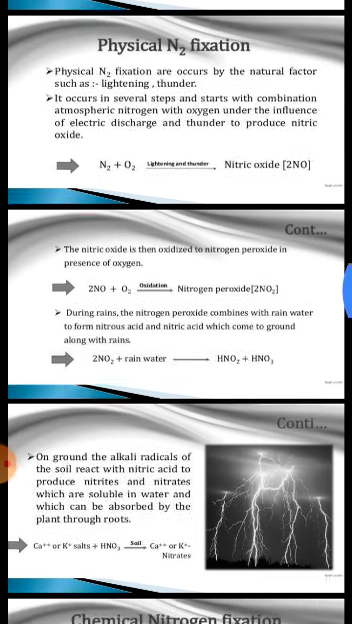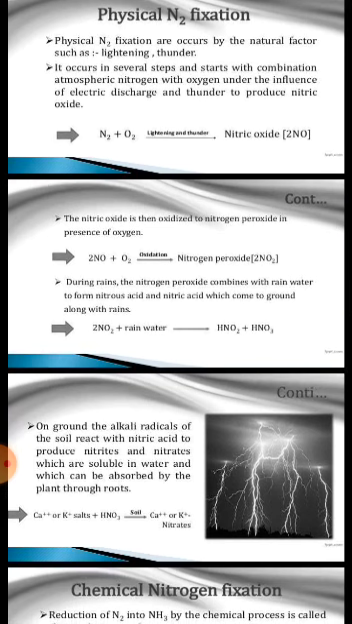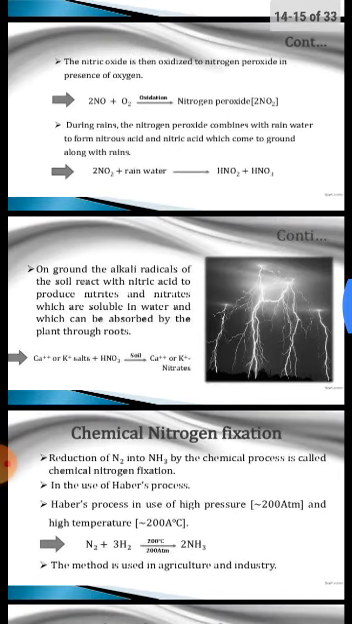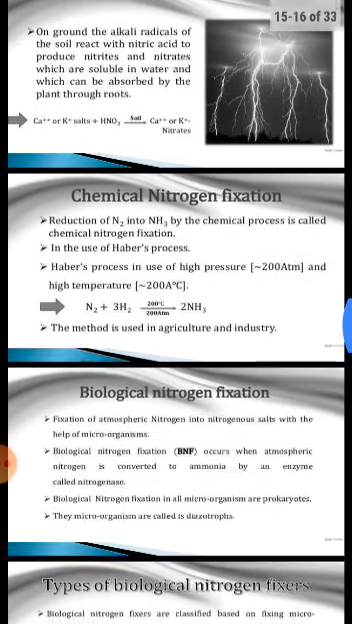Then nitrogen peroxide combined with rainwater to release nitrous acid and nitric acid, and these acids come to ground along with rain. On ground, alkali radicals of soil react with nitric acid to produce nitrites and nitrates, which are soluble in water and which can be absorbed by plant through root.